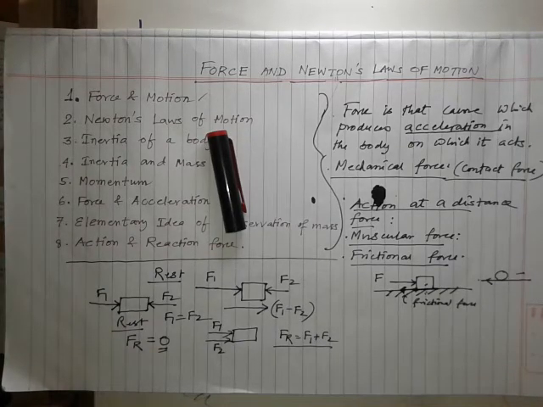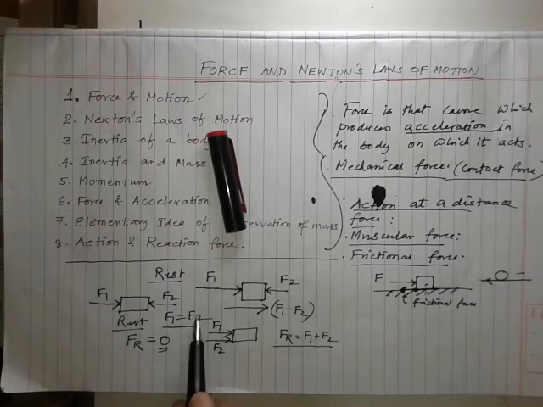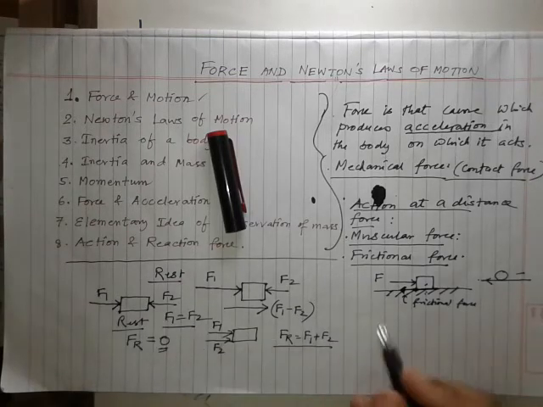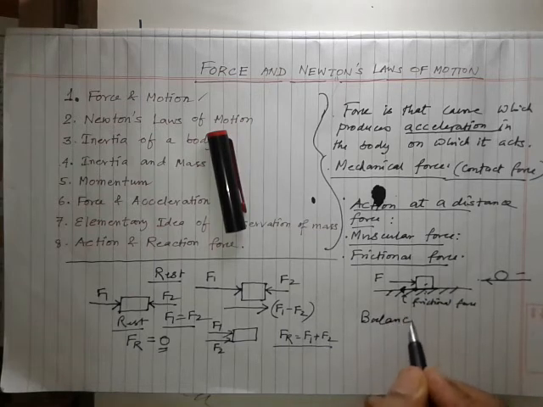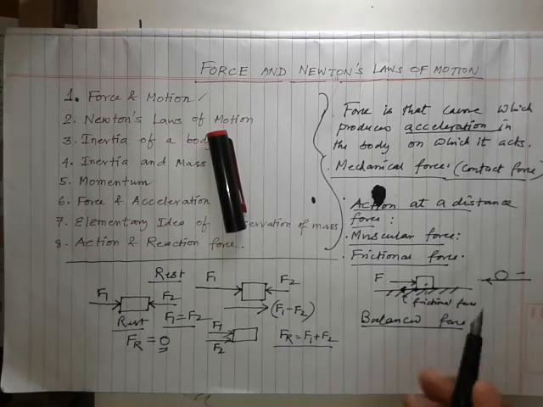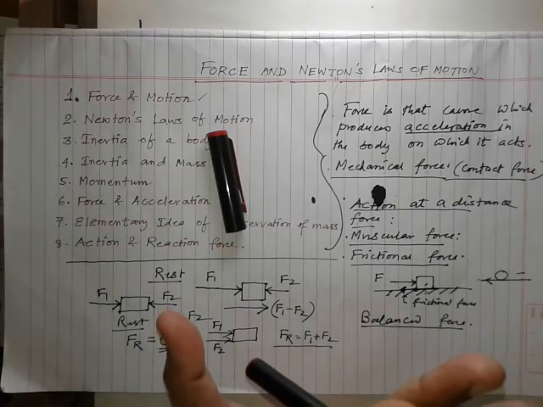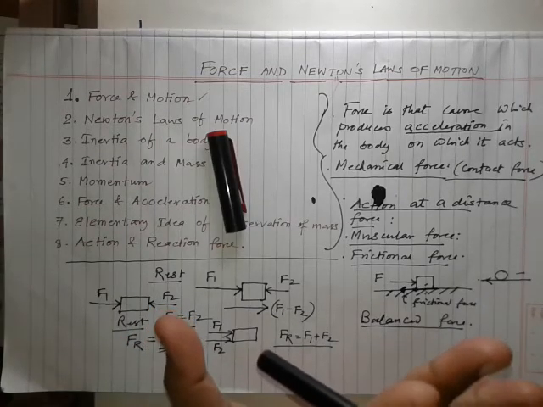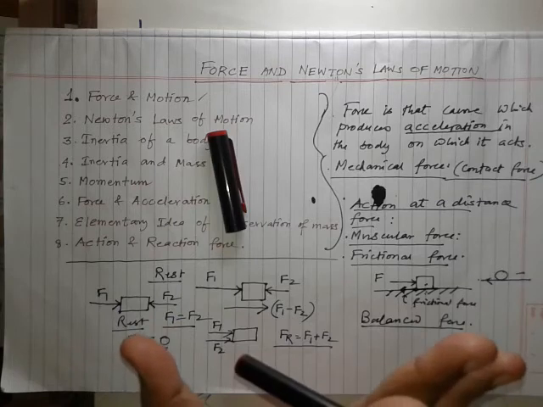Now what is the balanced force? Balanced force means the forces acting on a stationary body. When the object is at rest, the forces become balanced. So force F1 is equal to F2, that means they are equal. That is called the balanced force. I'll tell you one more time. Suppose you are pushing the wall, and you cannot move the wall.